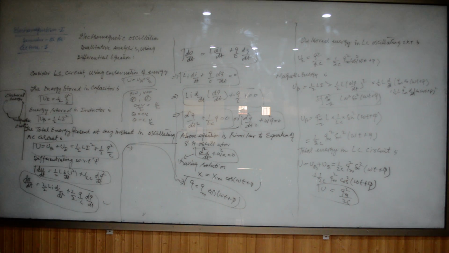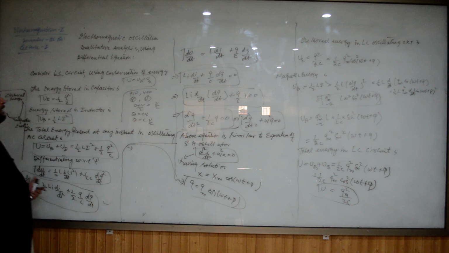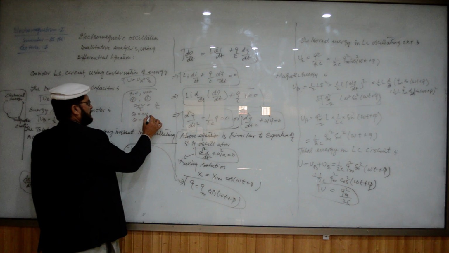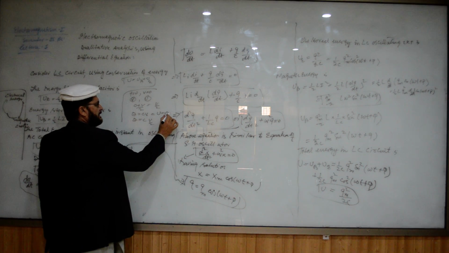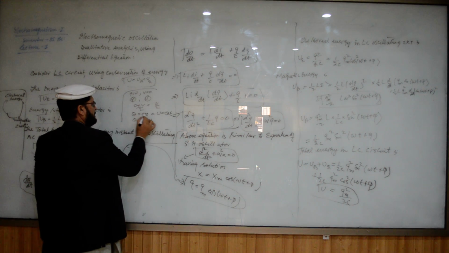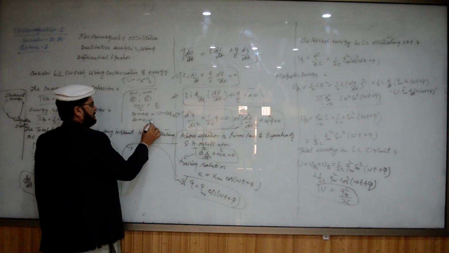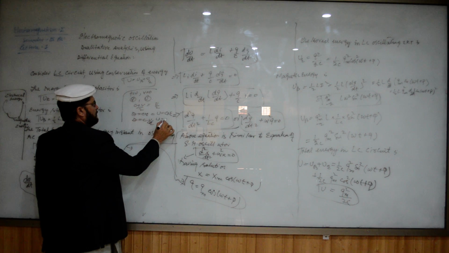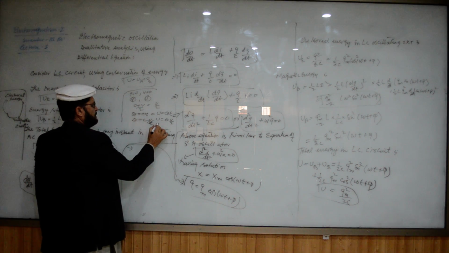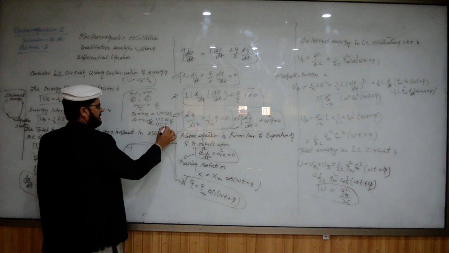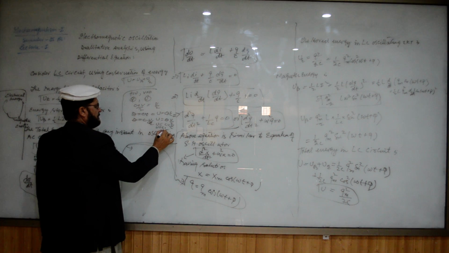Now, if you have an energy, U is equal to QV, that is electrical potential energy, then U is equal to Q times V by 2, or U is equal to CV divided by 2 times V, or U is equal to CV square divided by 2.